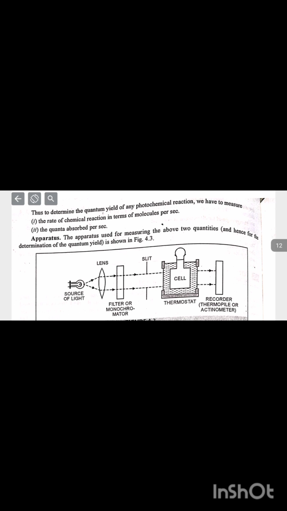Experimental determination of quantum yield of a photochemical reaction. Theory of the process. For experimental purpose, the expression for the quantum yield may be written as psi is equal to number of moles reacting per second upon number of quanta absorbed per second, that is, rate of chemical reaction per quanta absorbed per second. Thus, to determine the quantum yield of any photochemical reaction, we have to measure the rate of chemical reaction in terms of molecules per second, and the quanta absorbed per second.